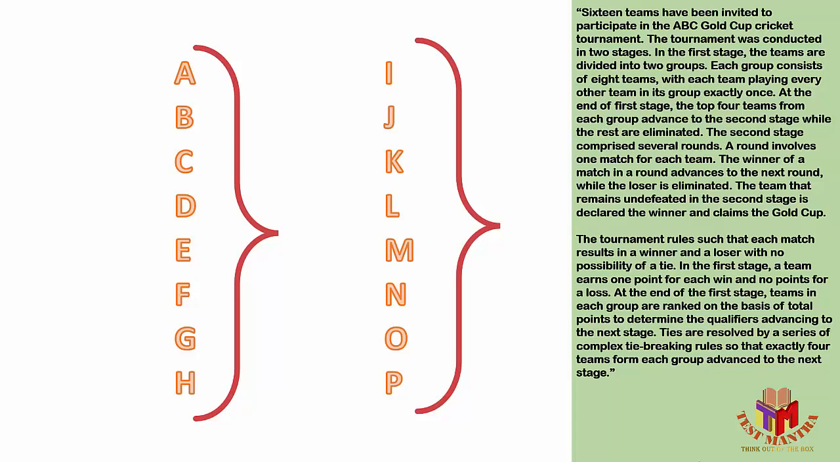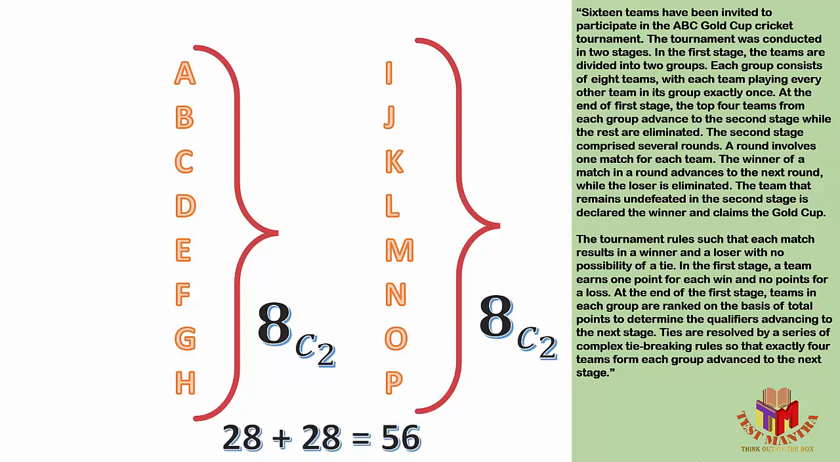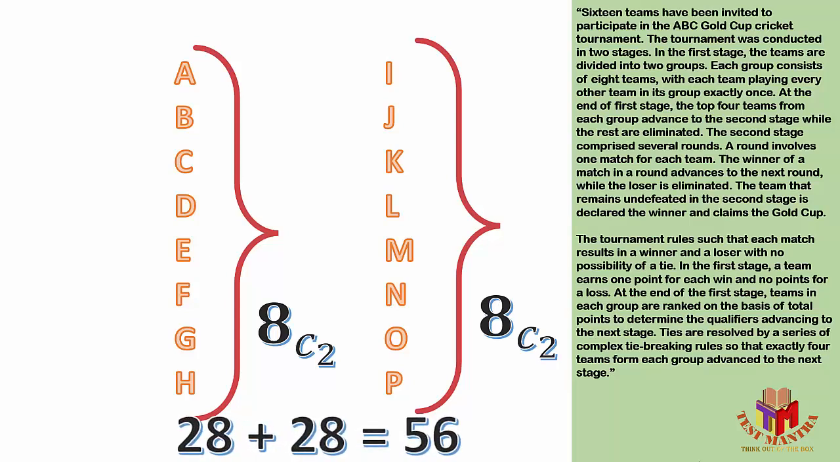Since 8 teams are there, the number of matches will be 8C2 for pool A and 8C2 for pool B. That is equivalent to 28 matches and 28 matches, that means 56 matches. So I can say in the first stage there will be altogether 56 matches.